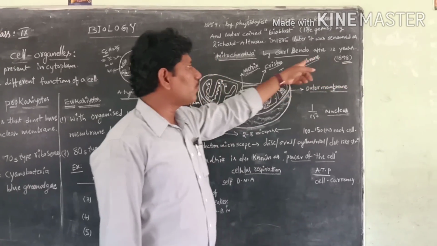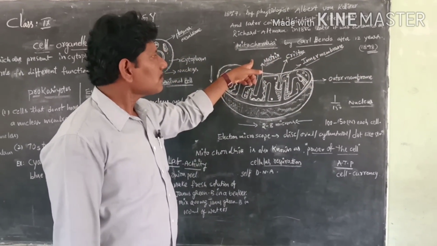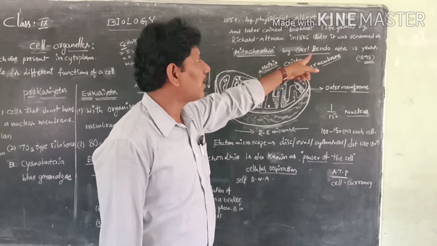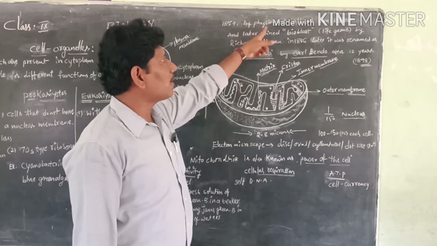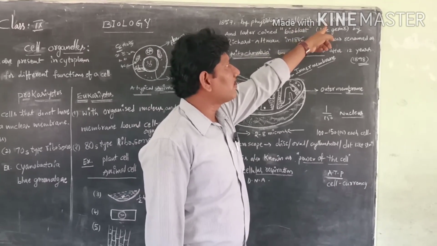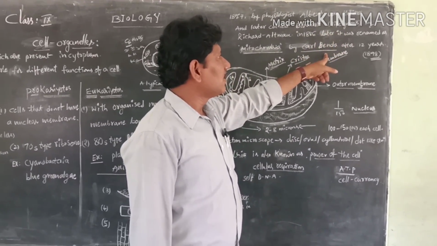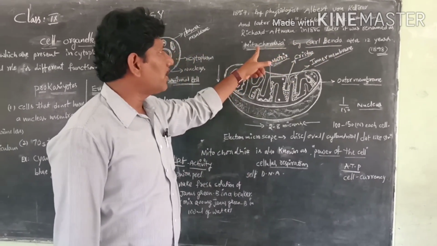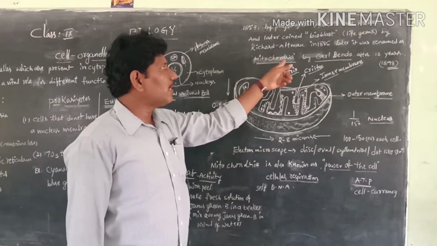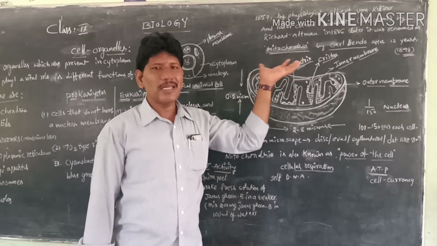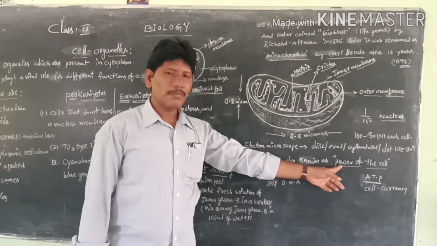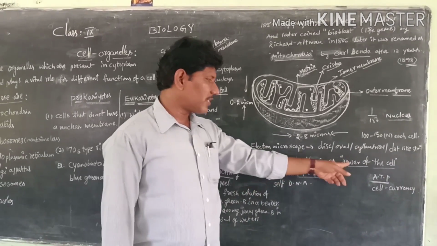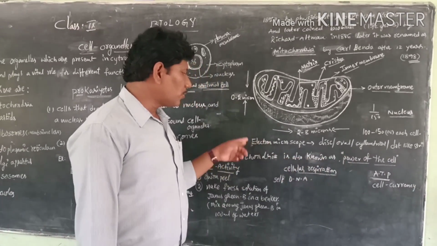So the name was given by Carl Benda, but it was first discovered by Albert von Kolliker. It became famous and popularized through Carl Benda because he gave the name mitochondria. But mitochondria is best known by another name, the powerhouse of the cell. Why is the mitochondria called the powerhouse of the cell? Because the mitochondria is